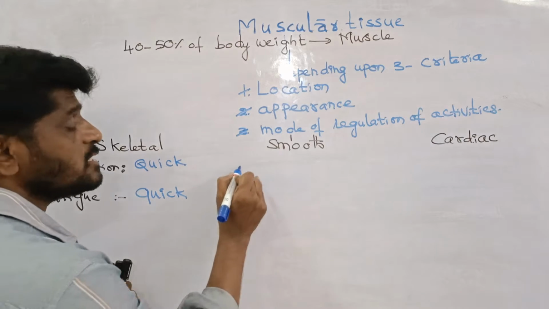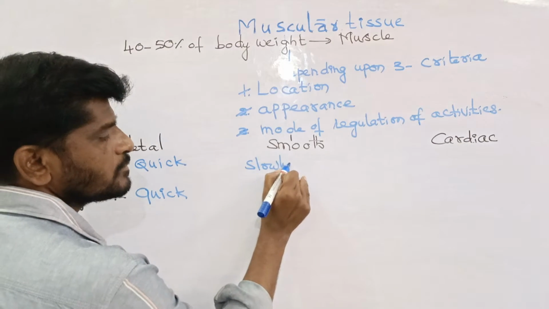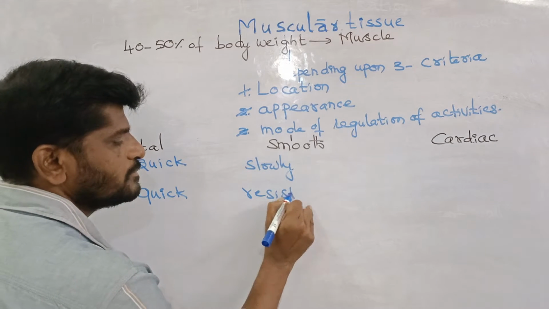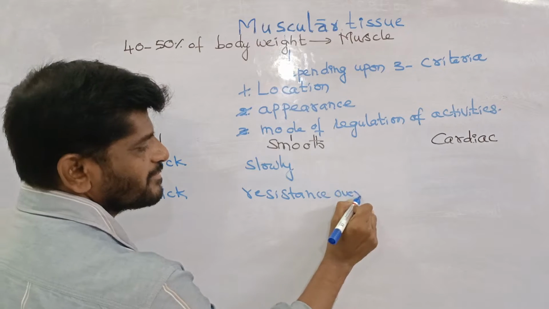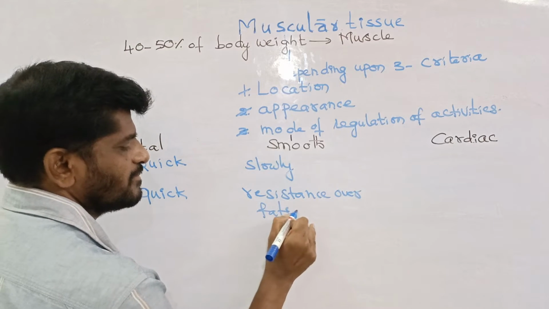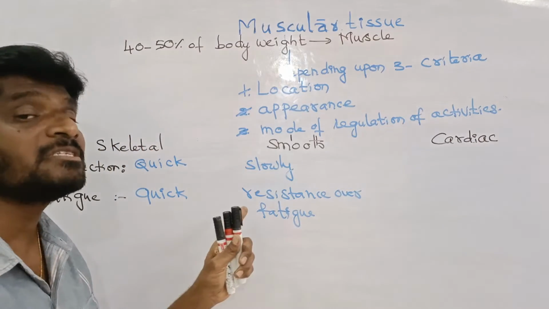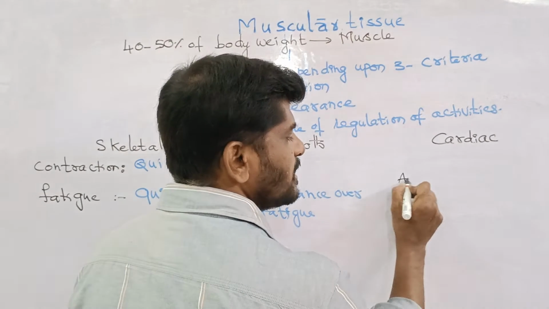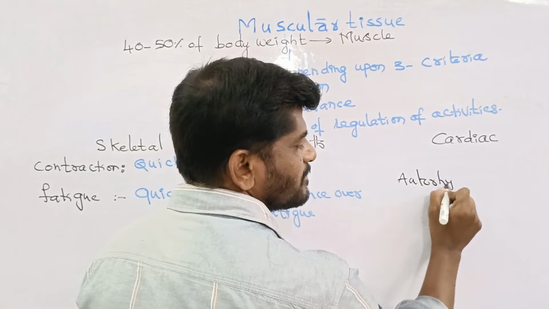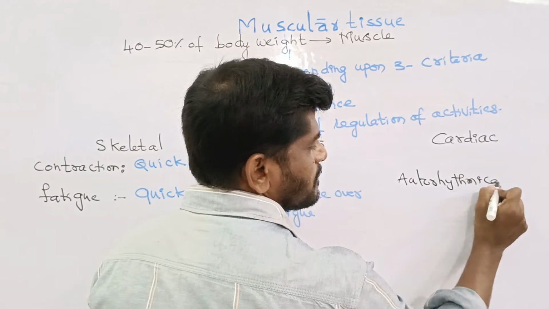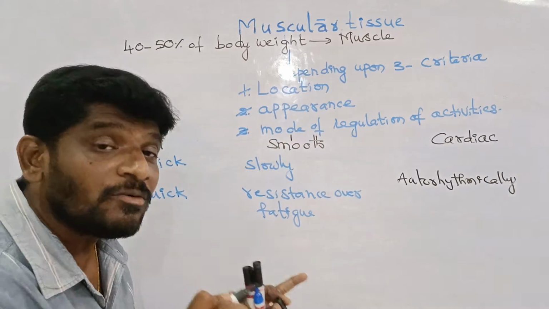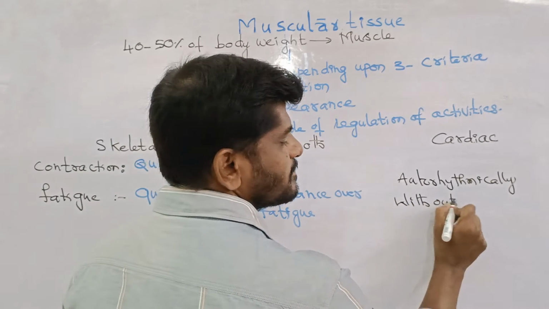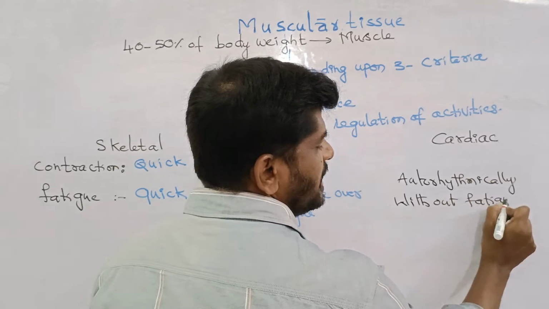Smooth muscle undergoes contraction slowly, but it exhibits resistance to fatigue. But the cardiac muscle contraction is autorhythmic, without fatigue.